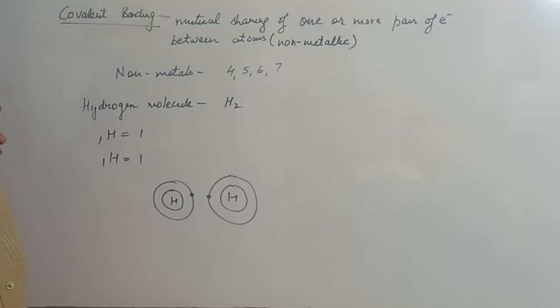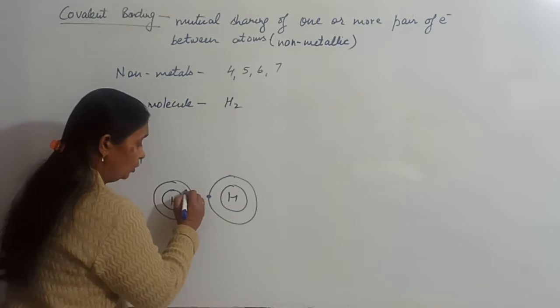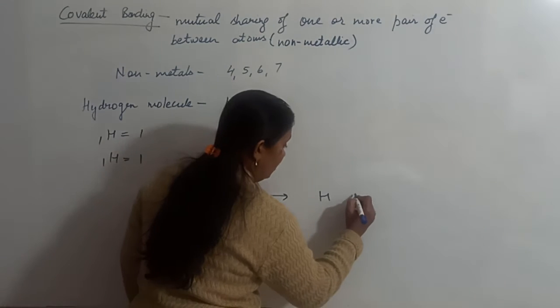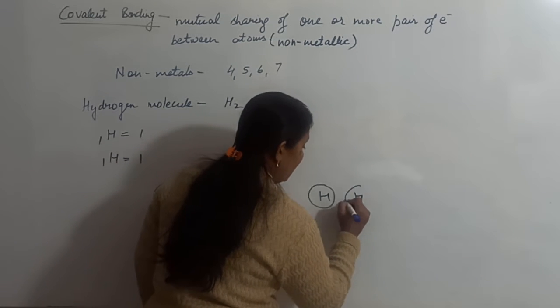One H atom has atomic number 1 and 1 electron in the outermost shell. Another H will also have 1 electron in the outermost shell. Now if we draw the hydrogen atom, it is something like this. First hydrogen atom, second hydrogen atom. Both of them have 1 electron in the outermost shell. This is the condition before they have combined with each other to form the molecule. For combining, they share the electrons. So after combining, what will happen? Both the H atoms are something like this.